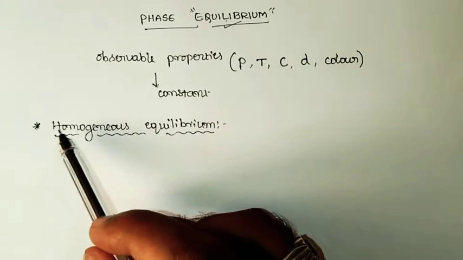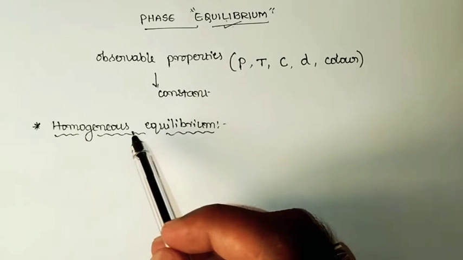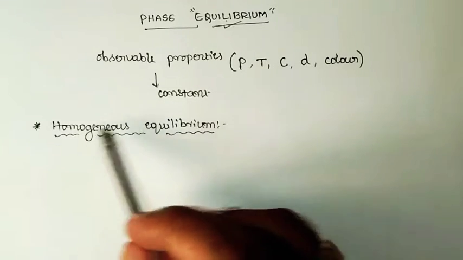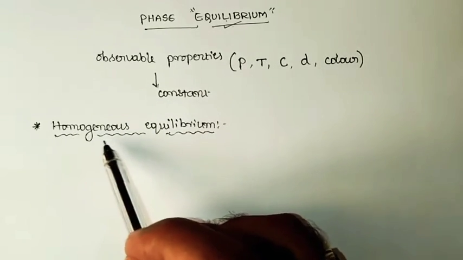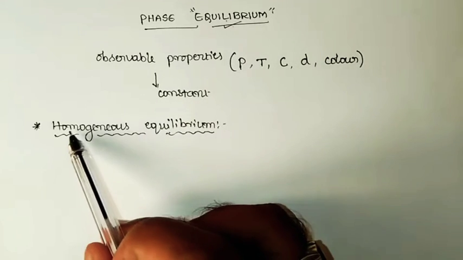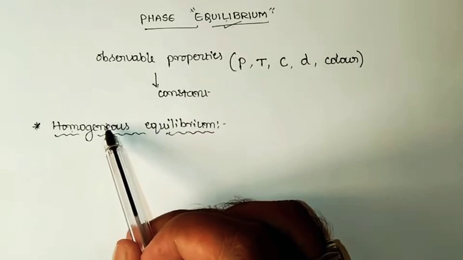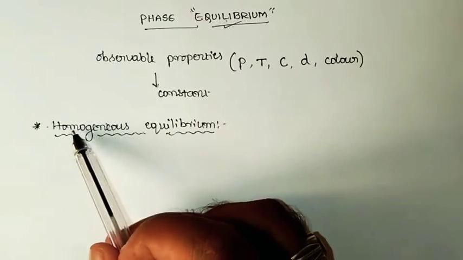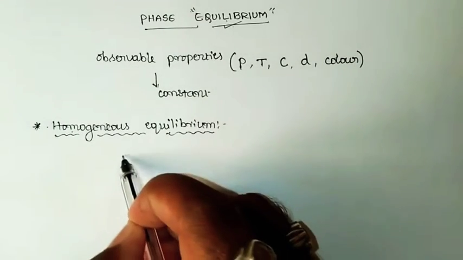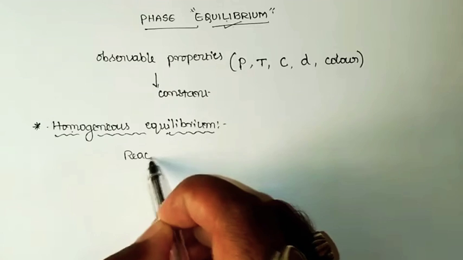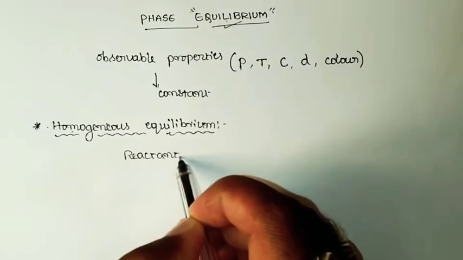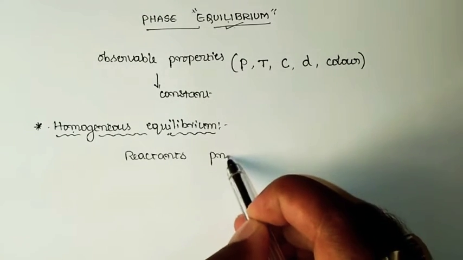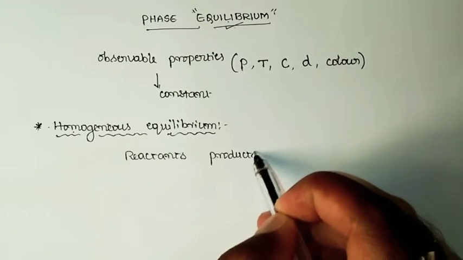The name itself tells you: homo in the sense of same, geneous in the sense of phase. So homogeneous equilibrium is the equilibrium in which the constituents of the reaction exist in the same phase, that is in the same physical state, that is, both reactants as well as the products of the reaction that are present at the state of equilibrium.